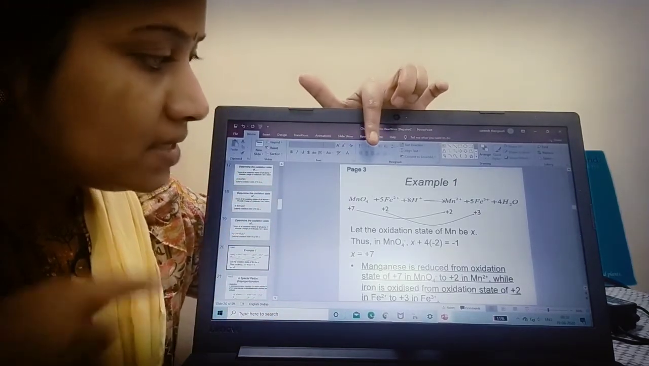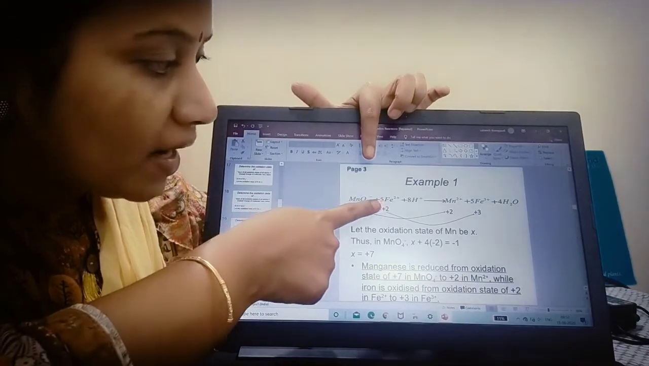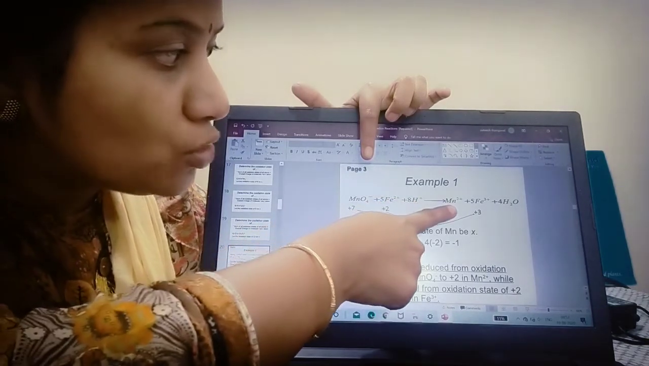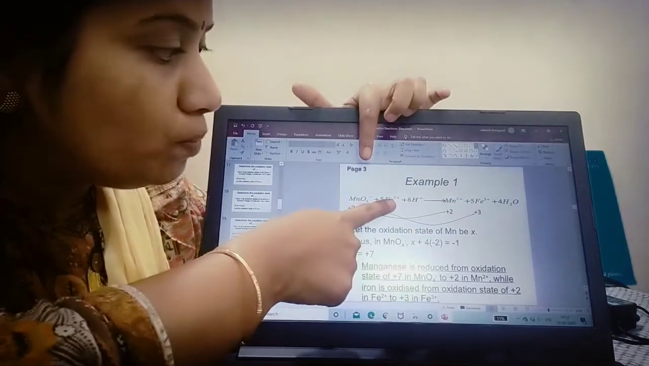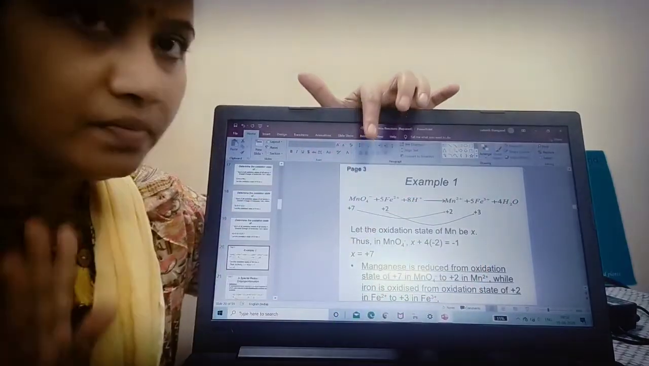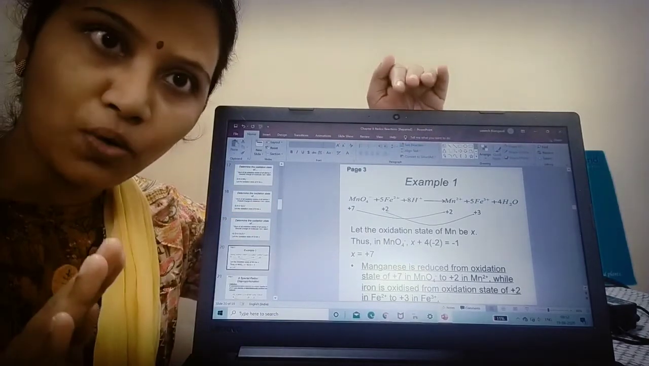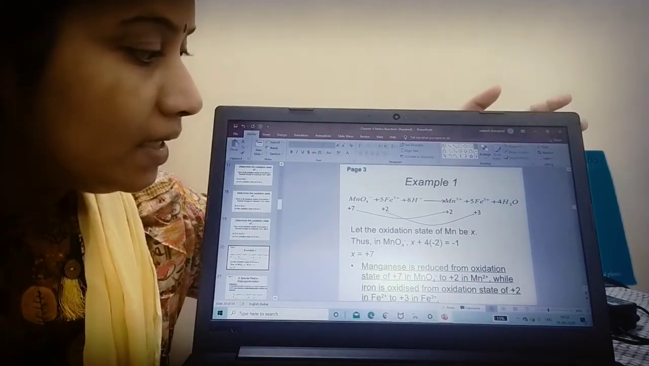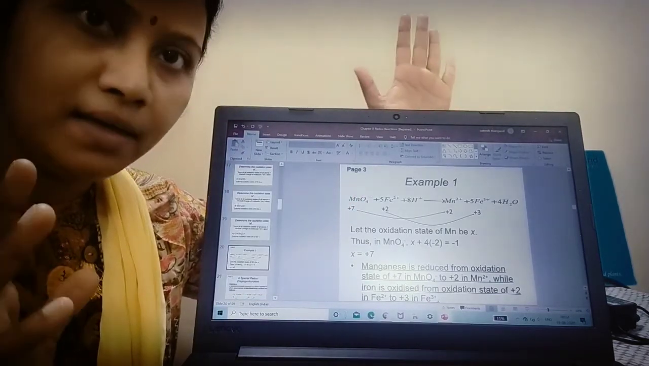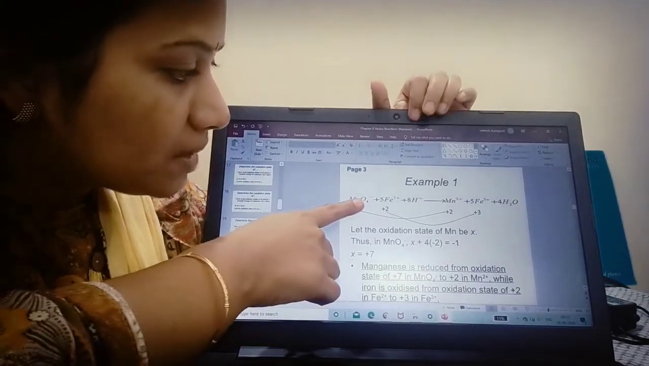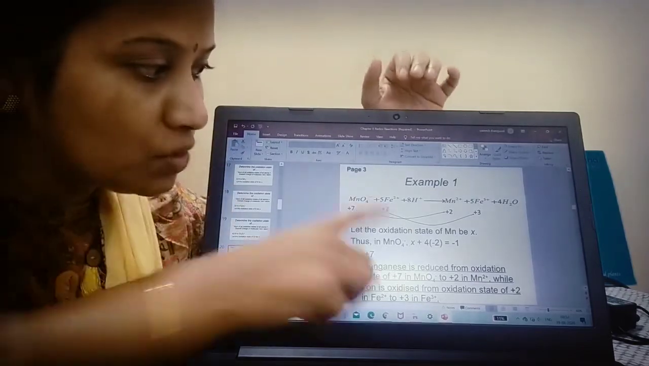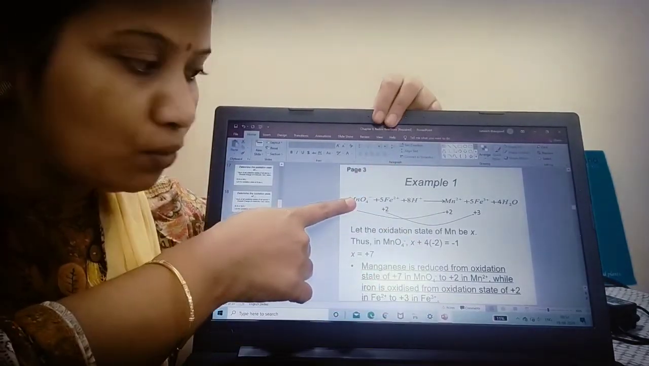See, the reaction is MnO4- plus 5 Fe2+ plus 8 H+ gives Mn2+ plus 5 Fe3+ plus 4 H2O. Fe2+ is changed to Fe3+, and hydrogen is reduced to water. This is a redox reaction where simultaneous oxidation and reduction is happening. Now let me tell you, what is the oxidation state of Mn? I don't know, so I am taking Mn as X. Okay. So apply it here, MnO4-. Overall charge is -1, so I have written -1. Mn I don't know, so I have taken it as X.